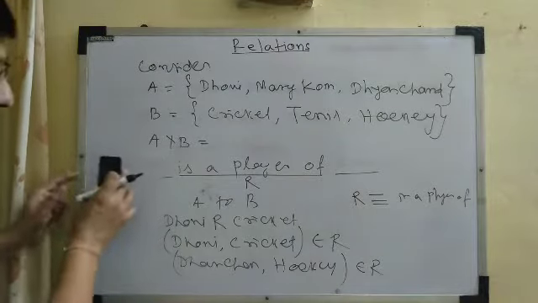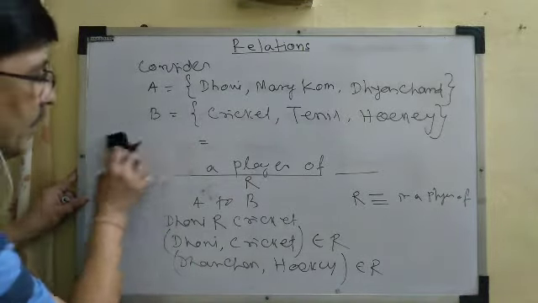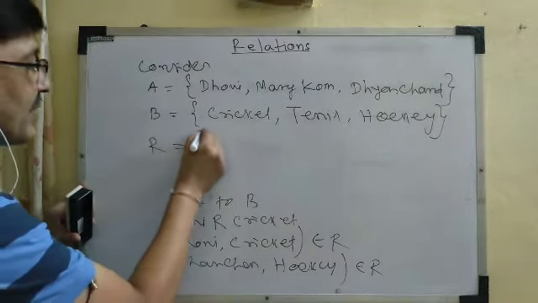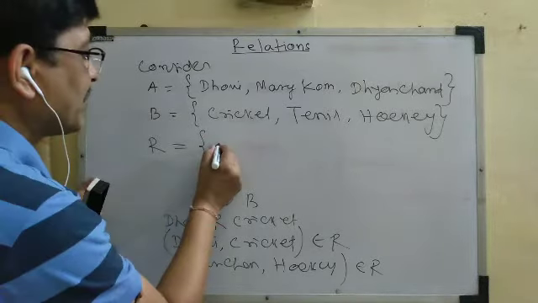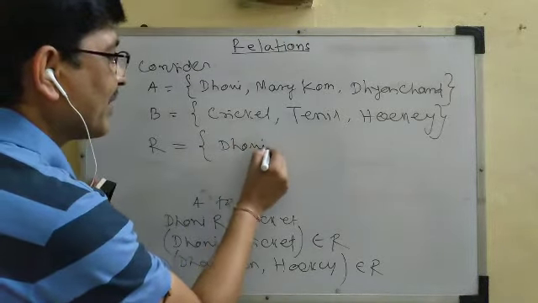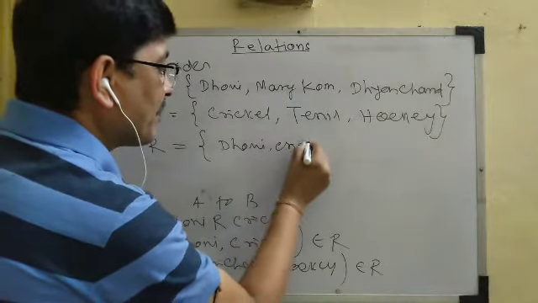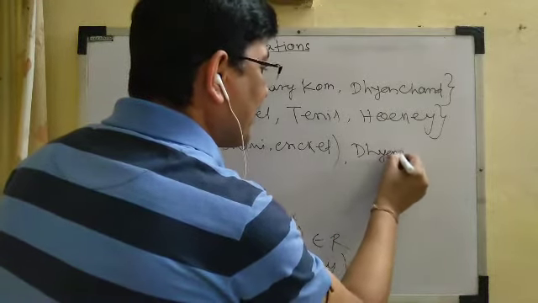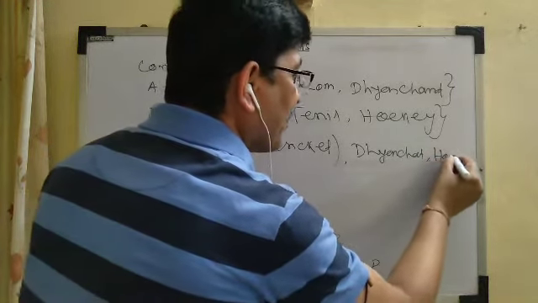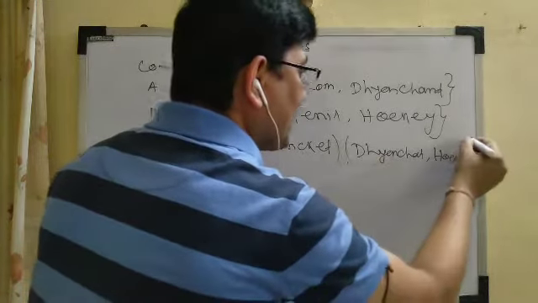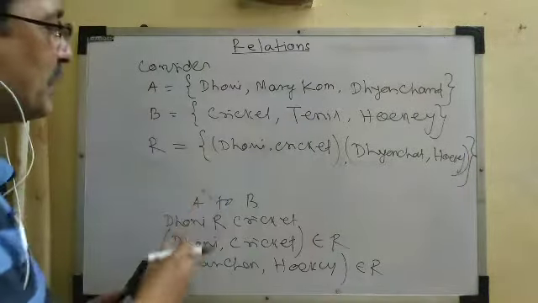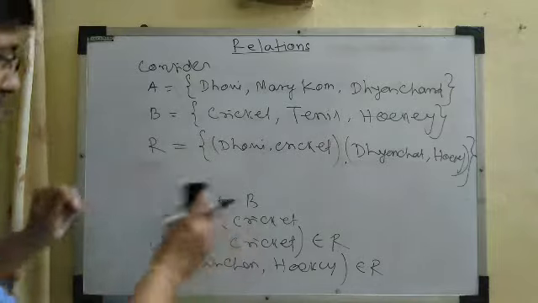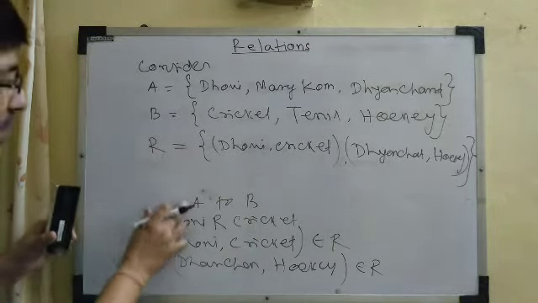So if we write this relation R in terms of ordered pairs, R is the collection of two elements: (Dhoni, cricket) and (Dhyan Chand, hockey). So this relation is the collection of only two ordered pairs. This is the relation R from A to B.